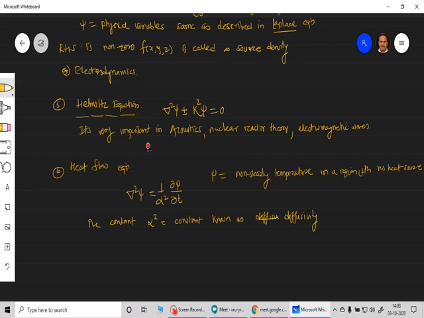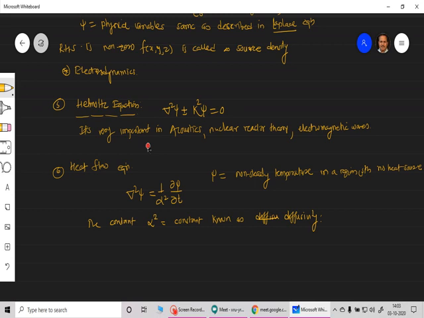In the phenomenon of diffusion, the source is kept at one place and we are measuring temperature at another place, so heat gets diffused from the source to the observer or whoever measures it. This phenomenon of diffusion can be understood very nicely once we understand this differential equation and solve it.